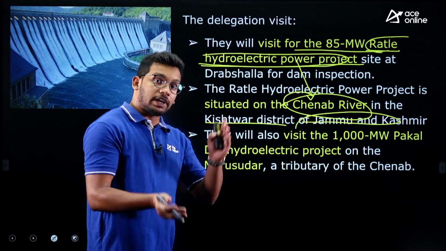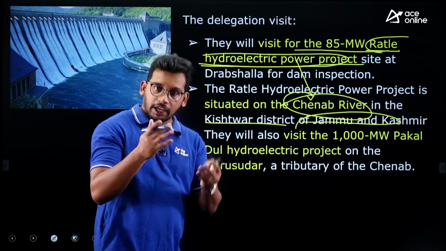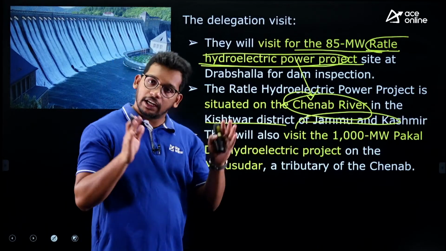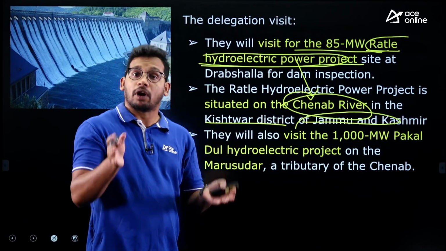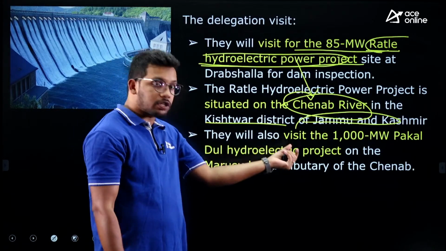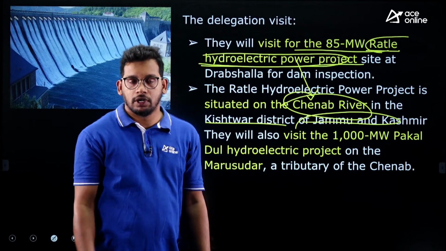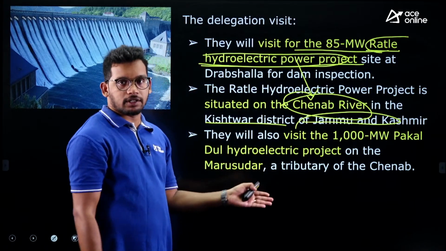See, this is what I told you in the beginning, how to make short notes. You understand the Indus Water Treaty, who is involved, what is the purpose and all. Then these small facts you need to put in short notes and then revise. So these are all called facts.